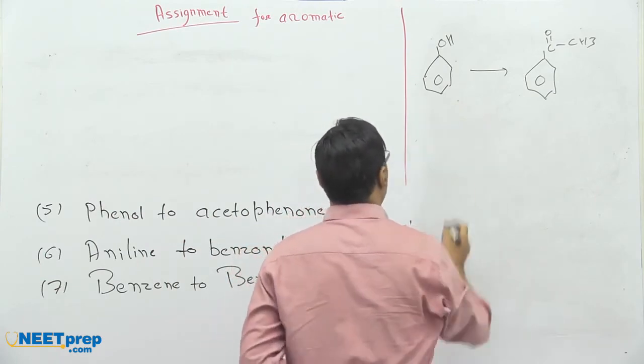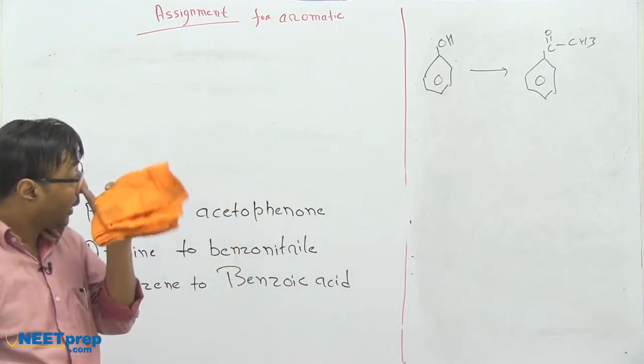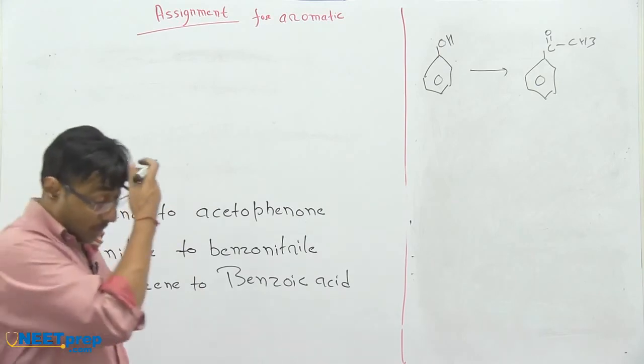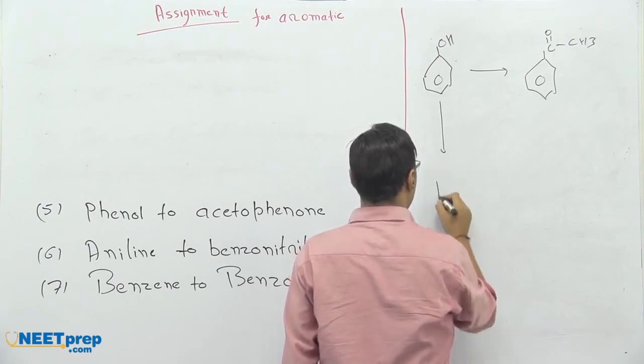This part has a name reaction, Friedel-Crafts alkylation or acylation.